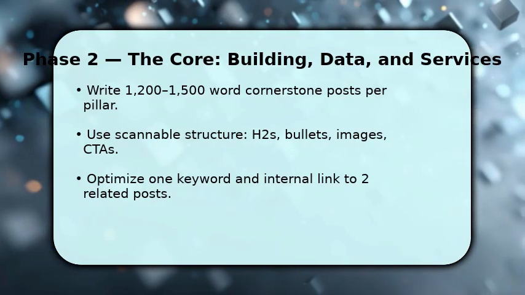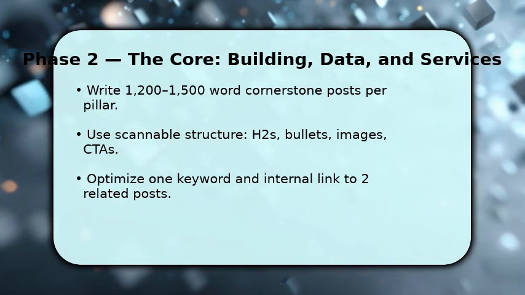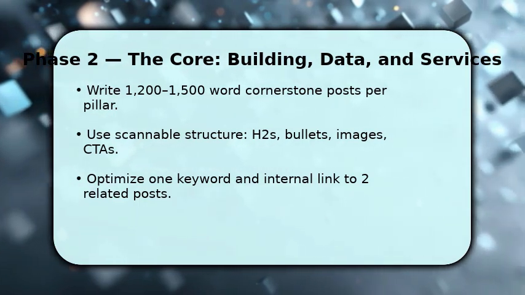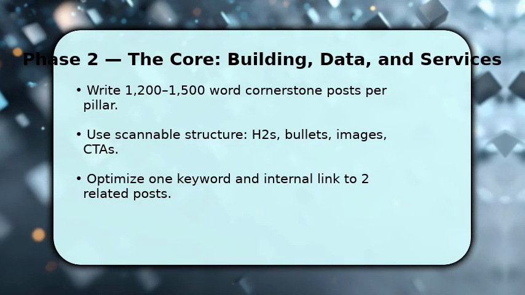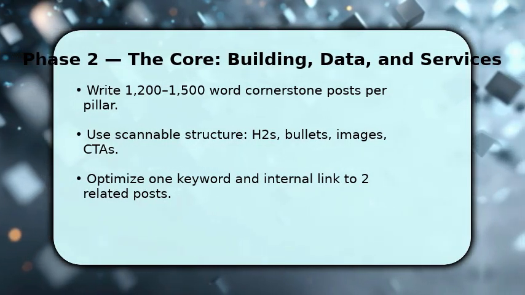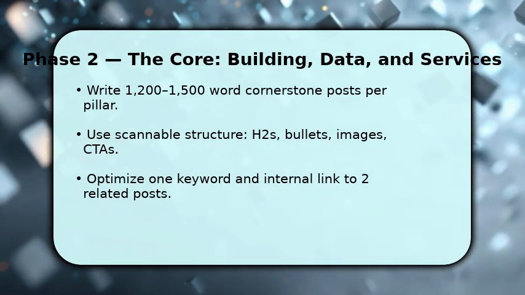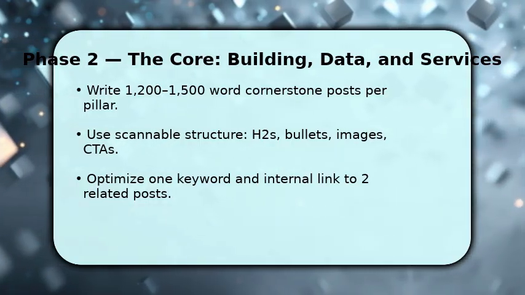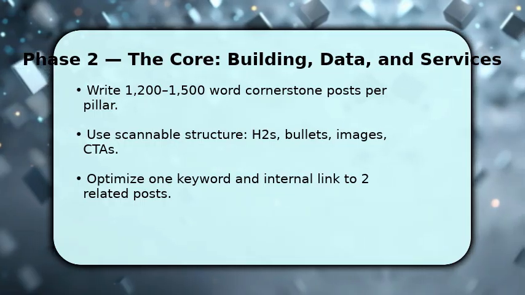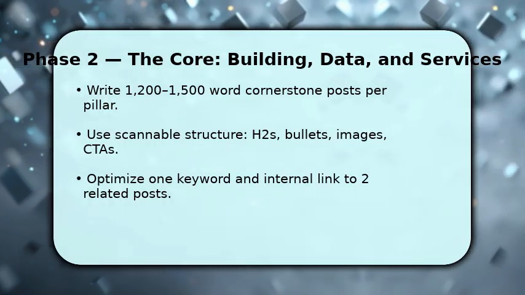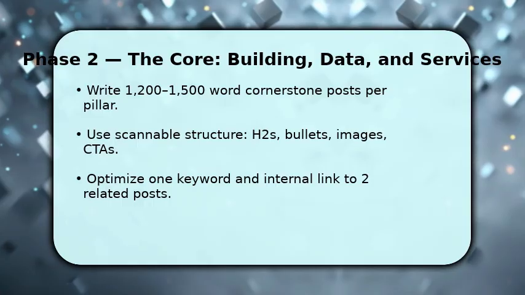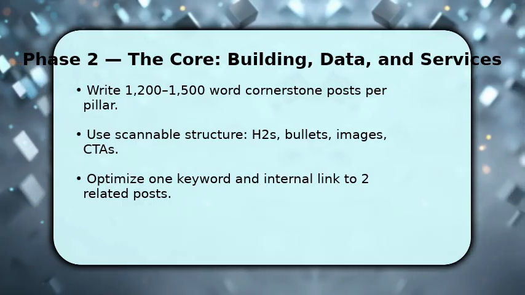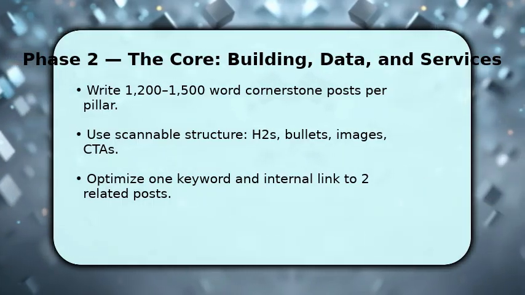Now you build the middle, content that converts. You create long, scannable cornerstone posts for each pillar with clear H2, short paragraphs, bullets, and useful images. This keeps readers and improves time on page. Once those are live, add internal links and a primary CTA to capture emails or sales, because distribution starts from great content. Make sure to optimize a single keyword per post and test variations.